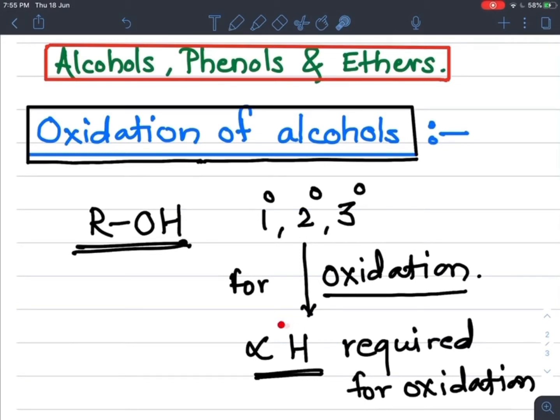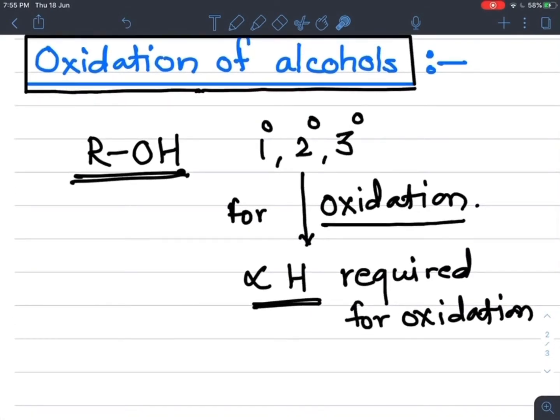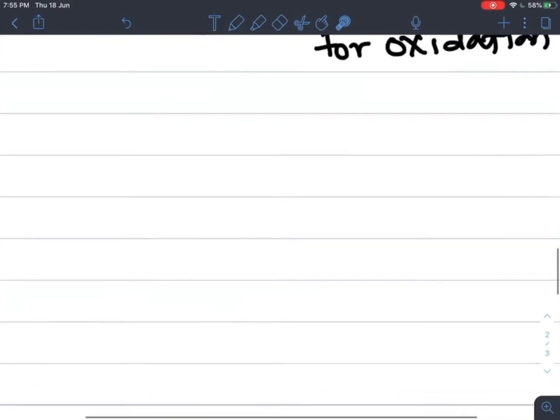So let's see what is meant by alpha hydrogen and how they undergo oxidation. If we take the example of a primary alcohol with two carbons, this carbon is attached to the OH.